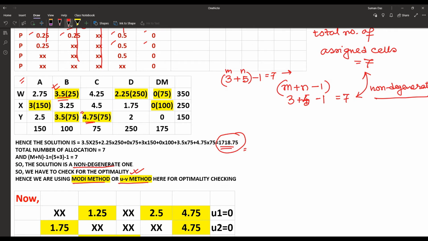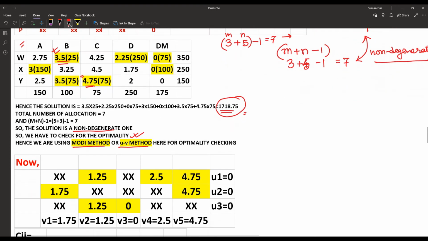Now what is the Modi method or the UV method? We have to use some variables. As there are 5 columns, we are using 5 variables V1, V2, V3, V4 and V5, and there are 3 rows, so U1, U2 and U3.